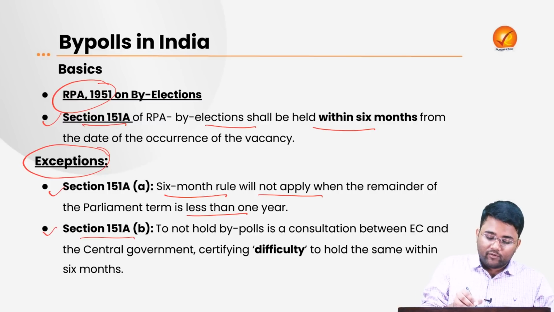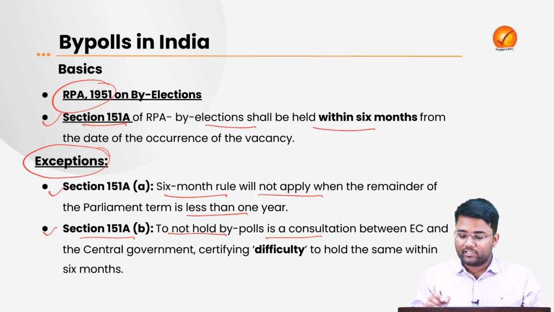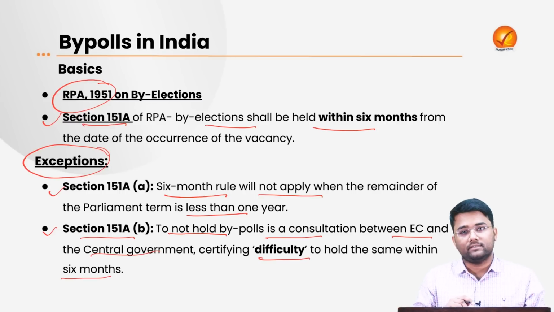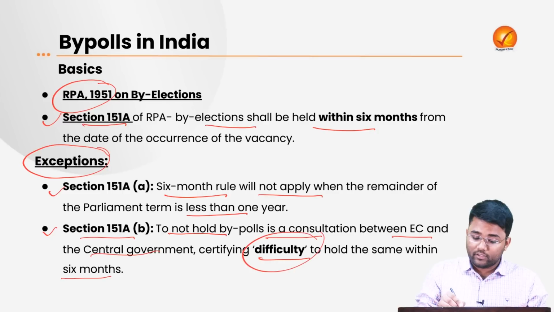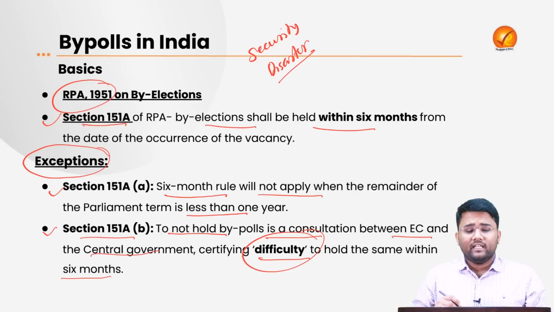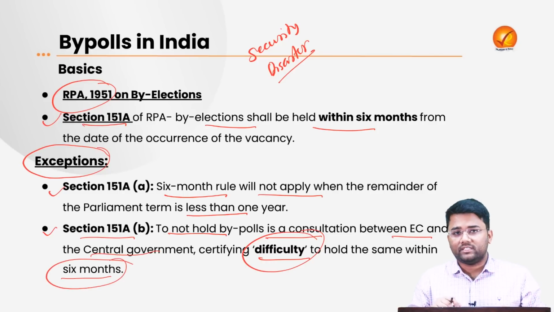Then Section 151A sub-clause B says that bypolls need not be held if there is a consultation between the Election Commission and the central government certifying difficulty to hold the same within 6 months. Now, if the Election Commission with the central government has certified that there is a difficulty, either due to issues like a security threat or due to the occurrence of some disaster, etc., and they find it difficult to conduct the bypolls, then that 6 months time limit will not apply.